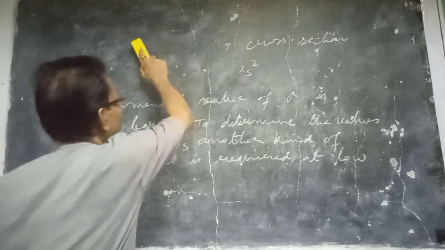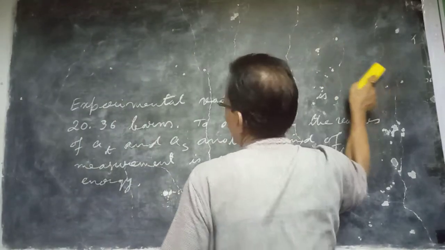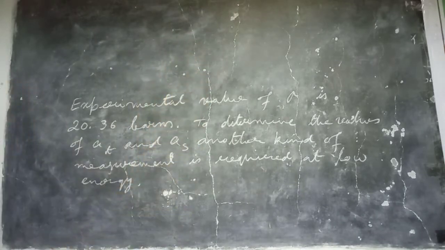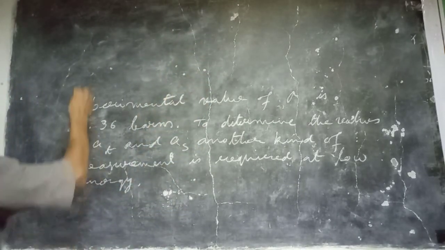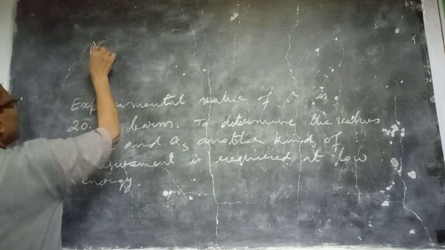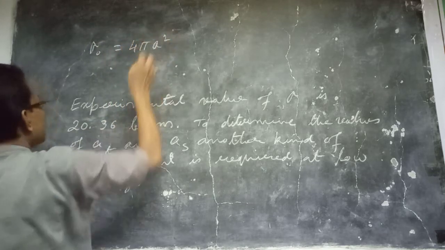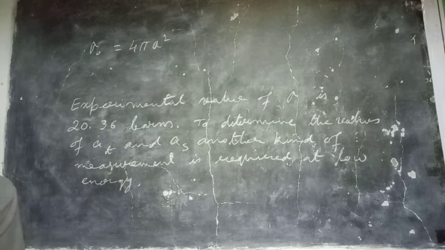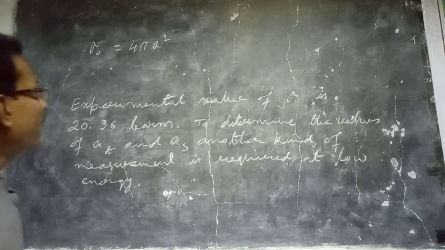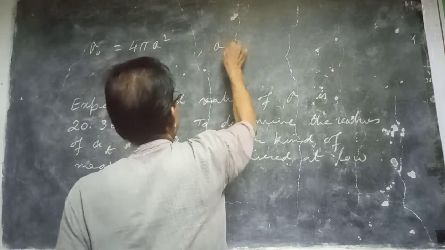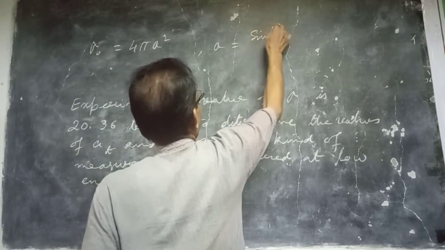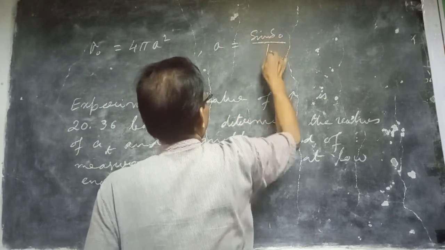Now the total scattering cross section, which is written as 4 pi a square, where a is the scattering length, and a is equal to sine delta 0 by k.